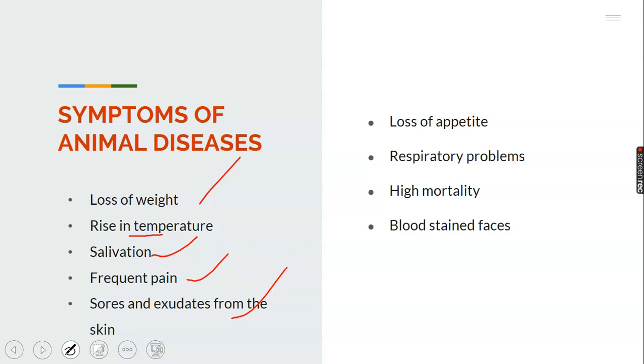It is always filled with sores. Any animal can be affected that way. When such an animal has been attacked by a particular disease, the animal's skin will be irritating. The hairs on the animal's skin will pull off. You hardly find a single hair on their skin. This hair would have been eaten up by such disease.